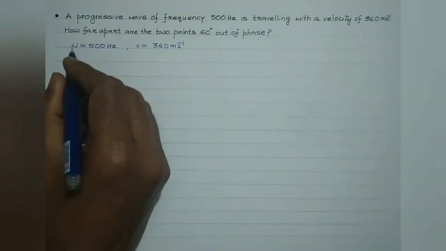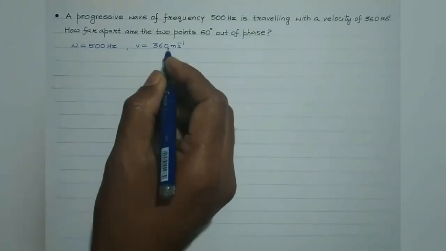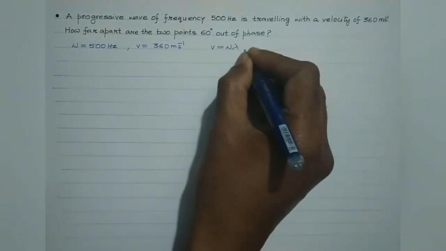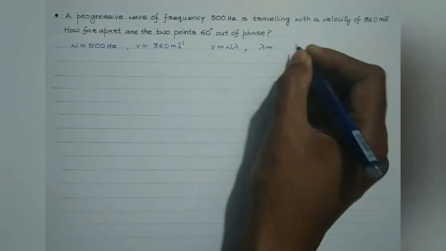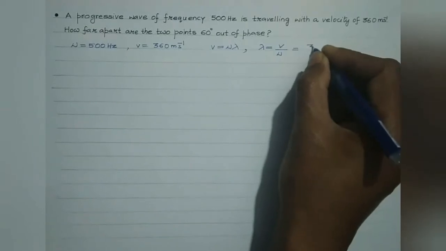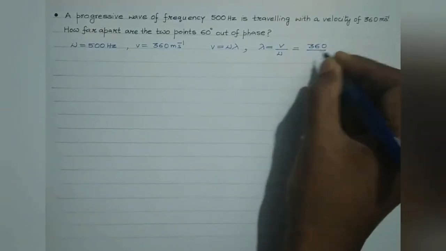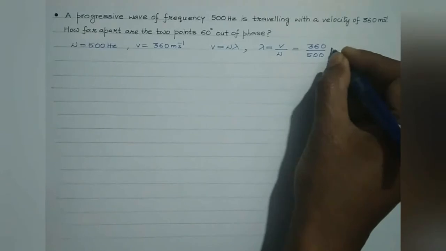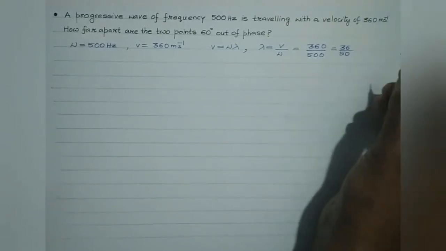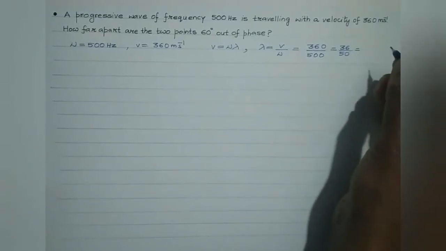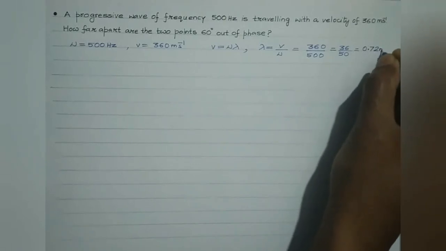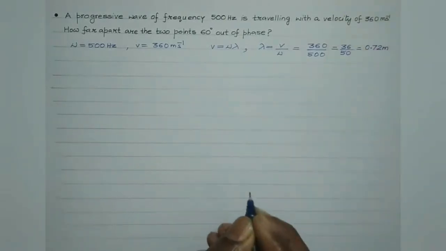So students, frequency is given, velocity is given. So using the formula v is equal to nu lambda, the wavelength can be easily calculated. It will be given by velocity divided by frequency. So velocity is given to be 360, frequency is given to be 500. So it will be equal to 36 by 50, so it will be equal to 0.72 meter, right? This is the wavelength of the wave.